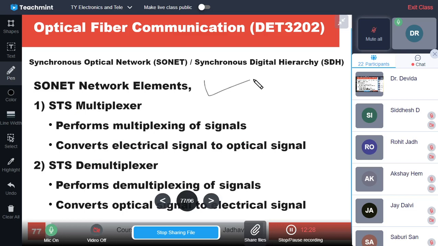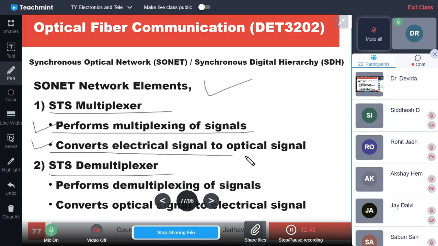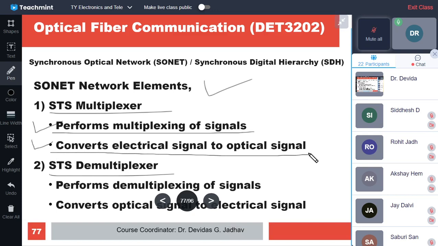So the SONET elements are the STS multiplexer and STS demultiplexer, where the STS multiplexer performs the multiplexing of the signals and converts the electrical signal into an optical signal. A device may be in electrical form, the computer gives the signal in electrical form at the physical layer. Then this electrical signal has to be converted into optical form.